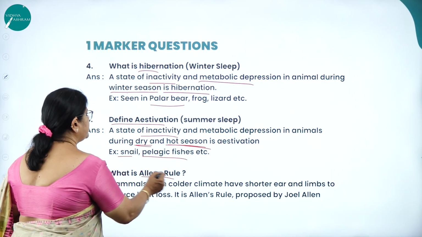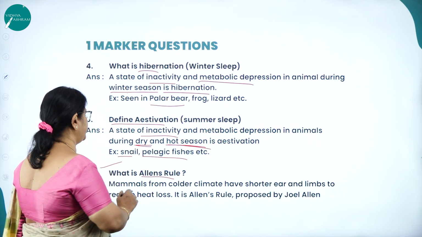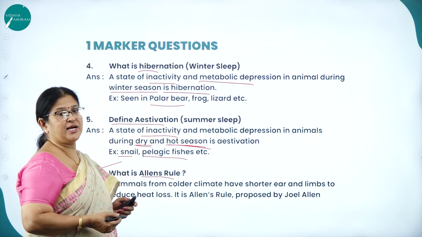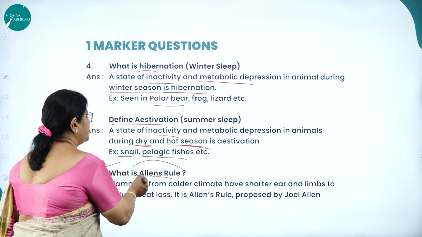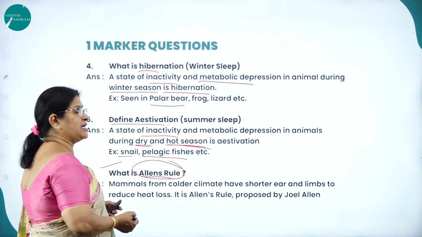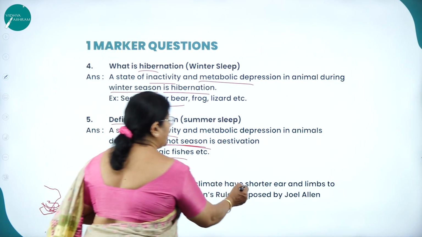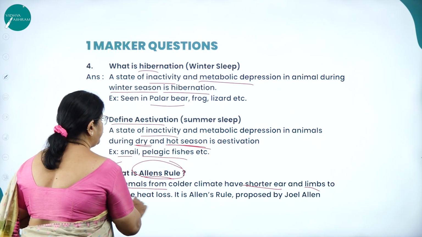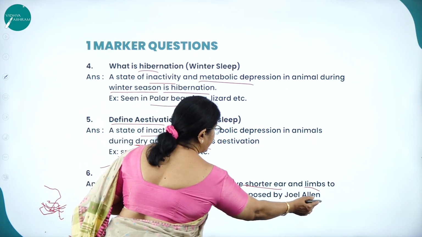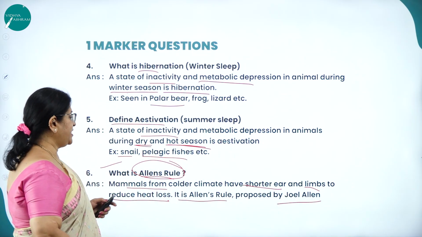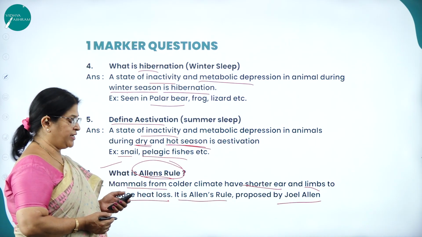What is Allen's rule? This is one common question which is asked in the second PU board examination. Most probable or commonly asked question. If you go through the previous question papers, you will get to know that this question is repeatedly asked. So what is Allen's rule? Mammals from colder climates have shorter ears and short limbs to reduce heat loss. It is called Allen's rule, proposed by a scientist named Joel Allen, hence the name Allen's rule. So this is a very common question which is asked in the board examination.